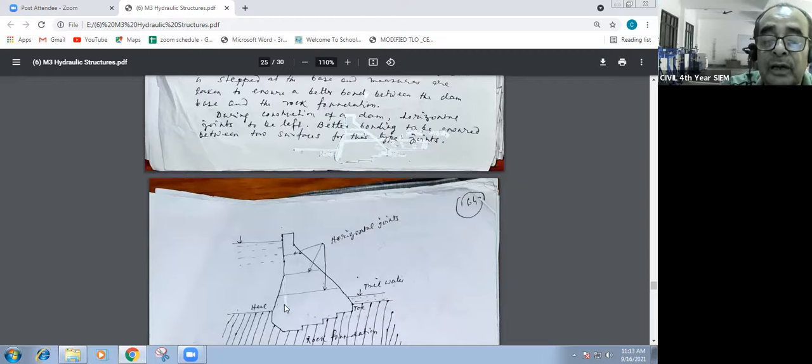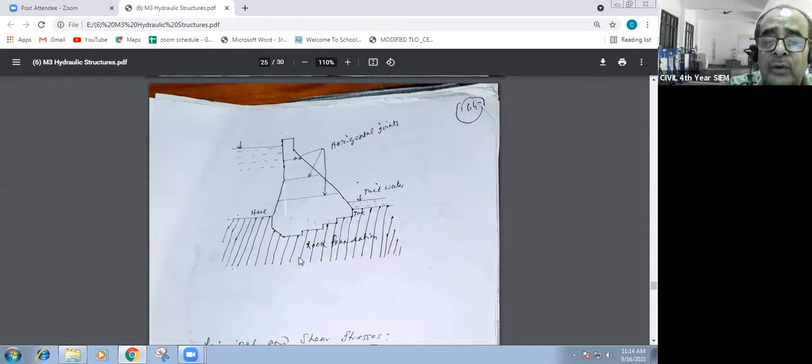Better bonding. That means you leave one block, then do further construction, then another block, for the better bonding. Otherwise, it's all weak point. If it's a horizontal joint, it's a weak point. The better bonding to be ensured. And what I was telling is stepping, a dented rock foundation. Put concrete on top of the rock in this way. Whenever the horizontal thrust comes on top of the dam, because of this dented or step-to-step portion, it will give a resistance. All this resistance, so rough surface.